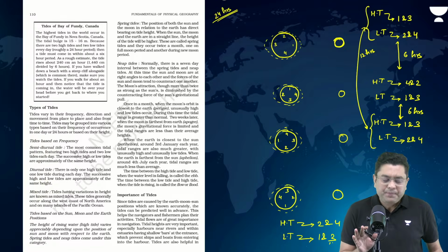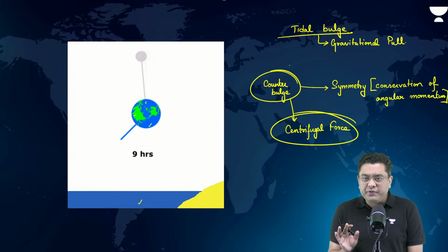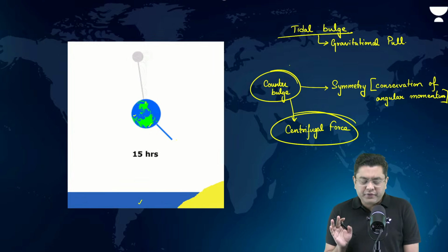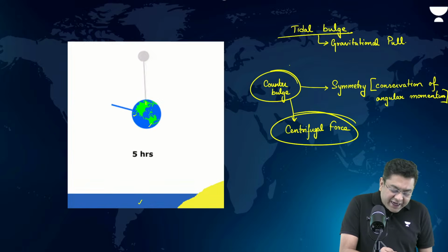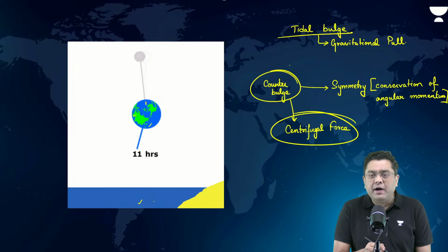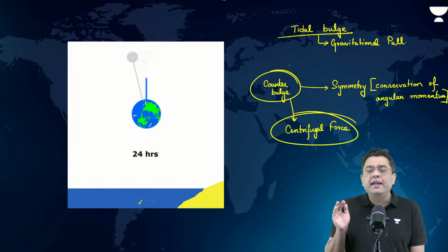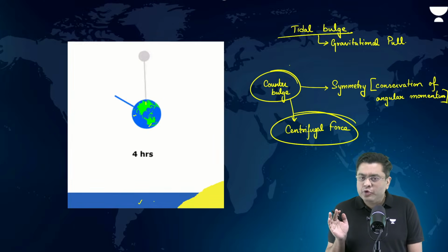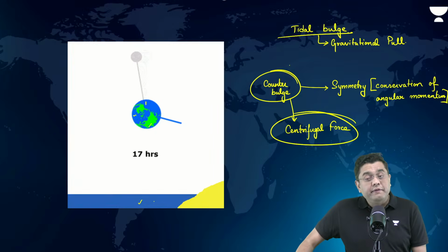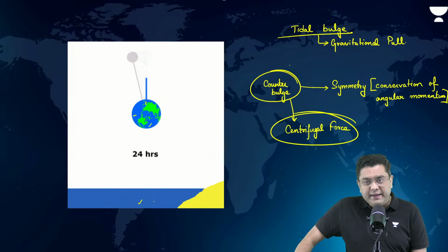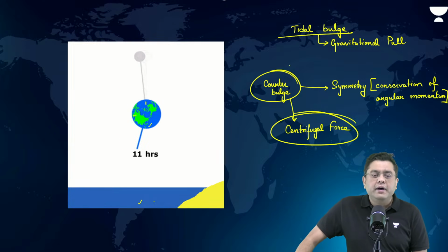Yes, Sudhanshu, correct. So that is basically explained by this animation. Look at the hours here now. Start with the first position here. At 6 hours, you observe the low tide. At 12 hours, again a high tide. 18 hours, again a low tide. 24 hours, again a high tide. You observe this? That is basically because the side facing the moon will always face a high tide. The side exactly opposite to the moon will also experience a high tide.